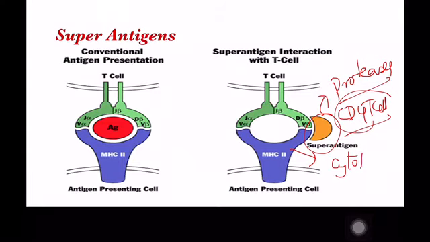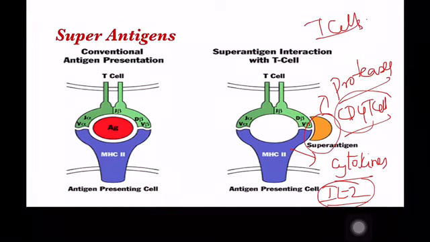A huge number of cytokines will be released, one of which is IL-2. This IL-2 causes the massive proliferation of T cells, which leads to the further release of cytokines. So, these have an effect on the immune system.